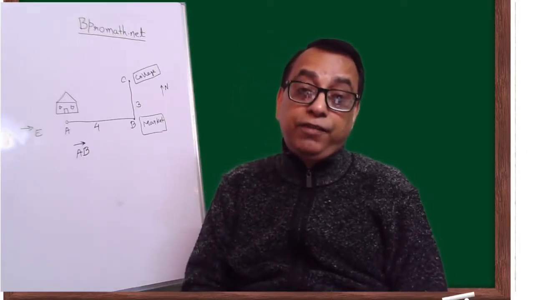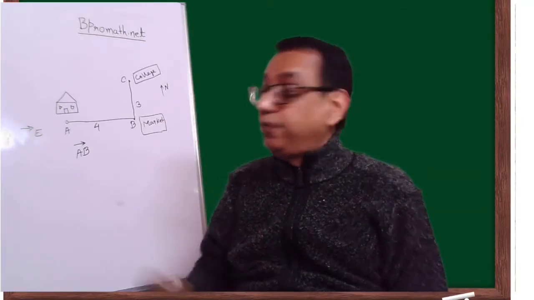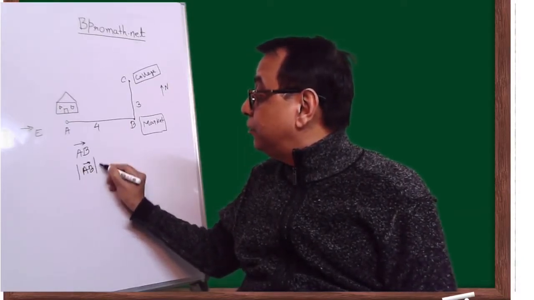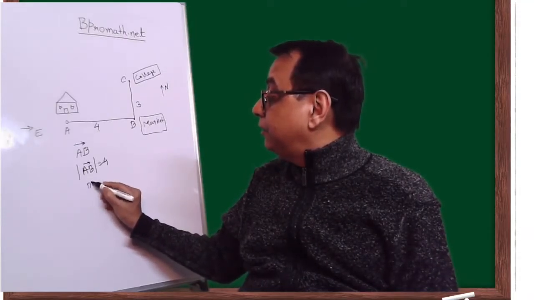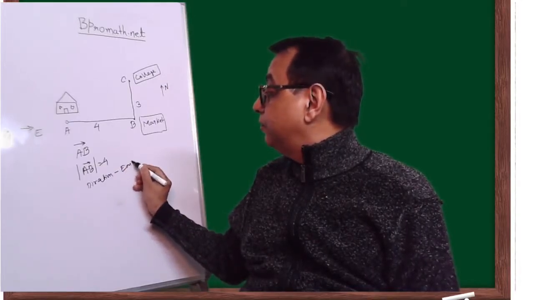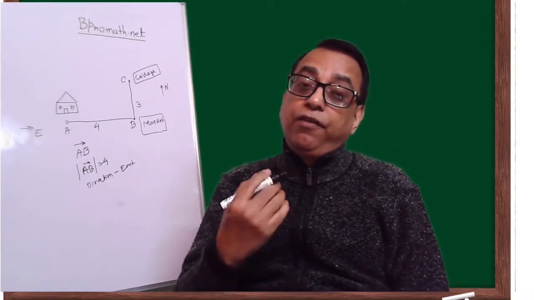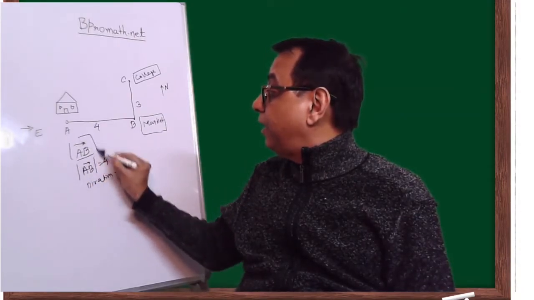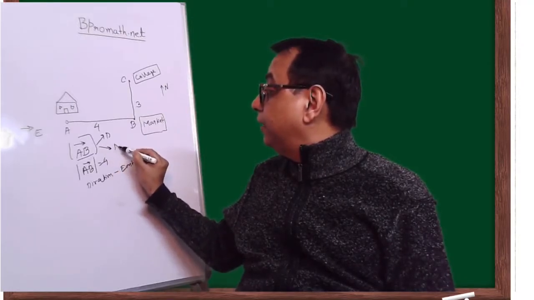You are representing a vector AB, and the magnitude of this vector, which is represented like this, is 4 kilometers, and then it has a direction which is towards east. So this is a vector. A vector, which is represented like this, will have two things. One will be a direction and the other will be the magnitude.